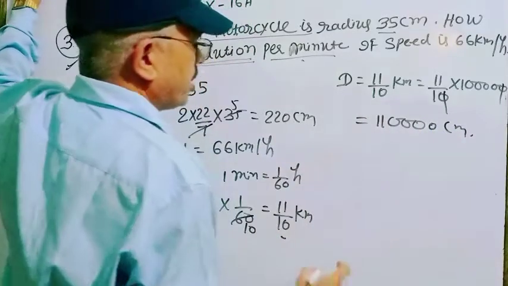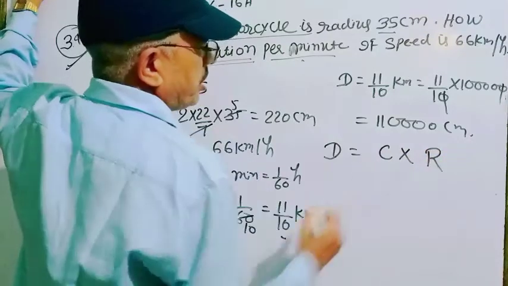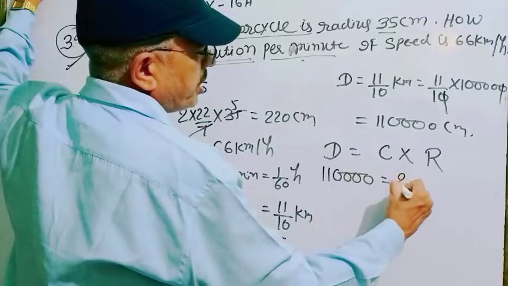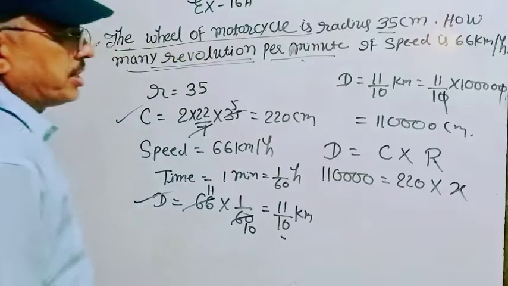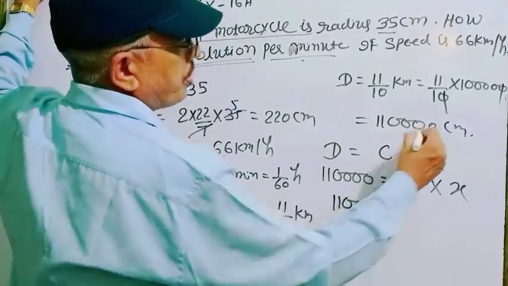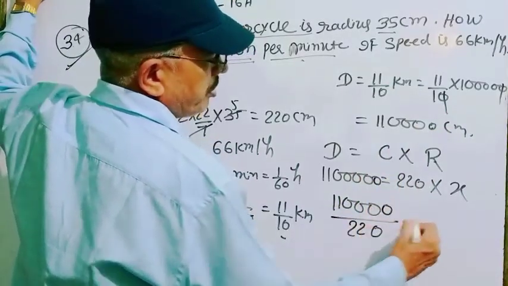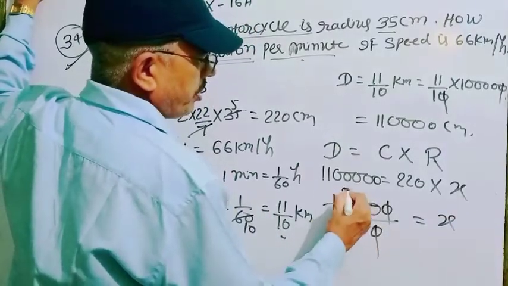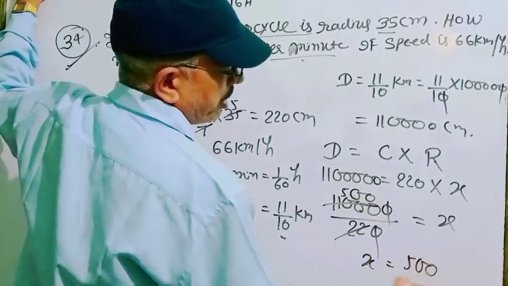Now substitute the value: distance is equal to circumference into revolution. Distance is 110000, circumference is 220, and the number of revolutions is not given, so we suppose it is x. What is the value of x? x is equal to 110000 divided by 220, which gives x equal to 500 revolutions.